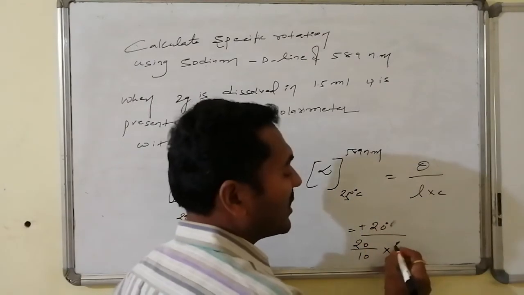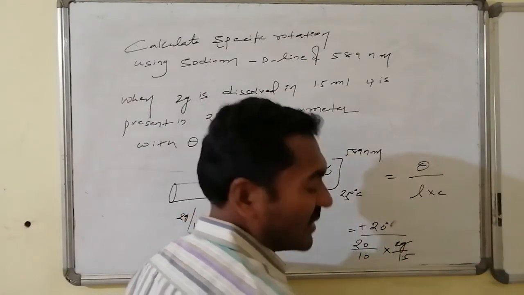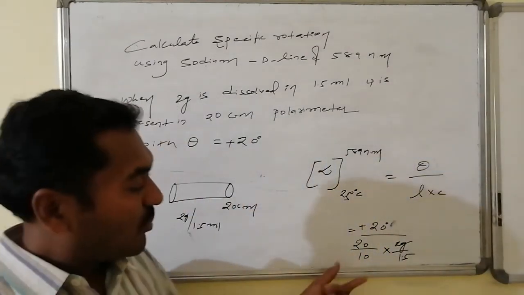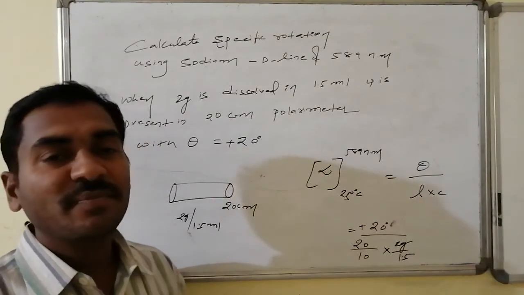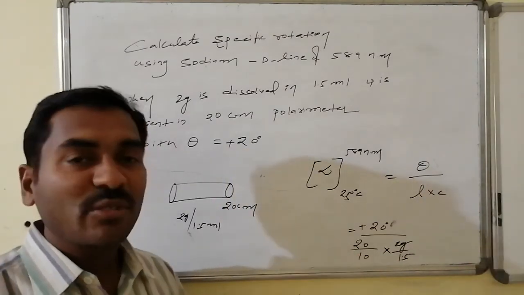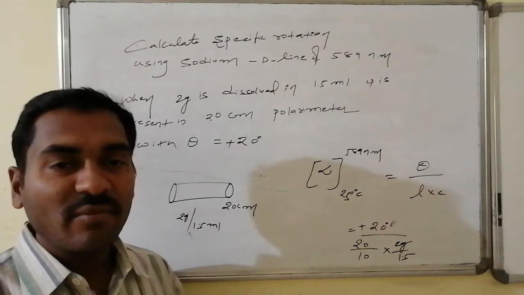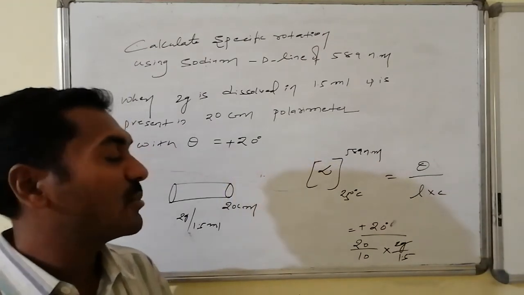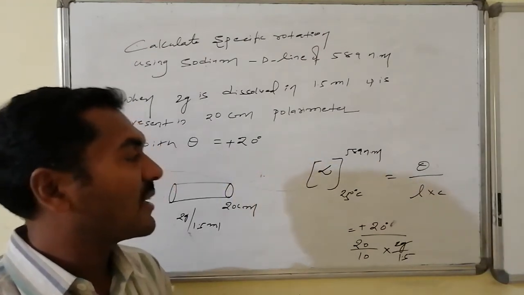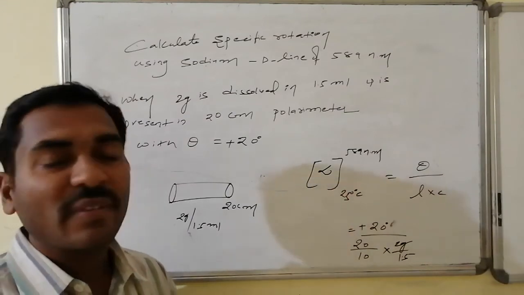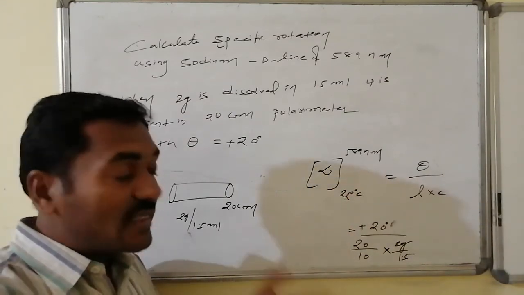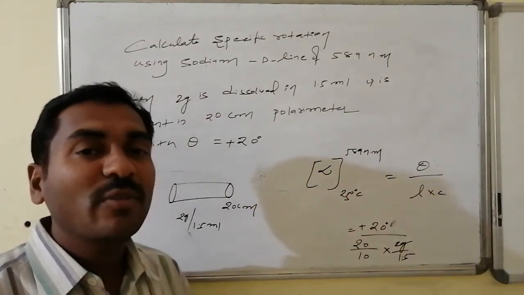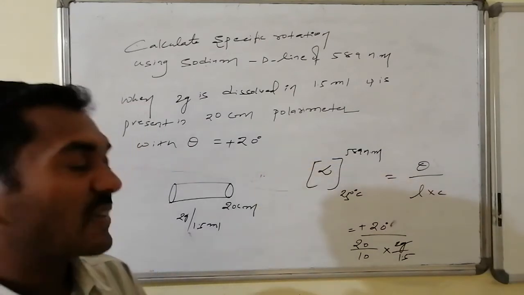So therefore 2 grams followed by 1.5. These are the conditions. If I make 1 decimeter as the unit, whatever the decimeters are there, I am dividing. In 1 decimeter, 1 gram for 1 ml conditions, followed by 589, 25 degrees centigrade. Under these conditions, whatever the measured value will be there, that will become the specific rotational value.